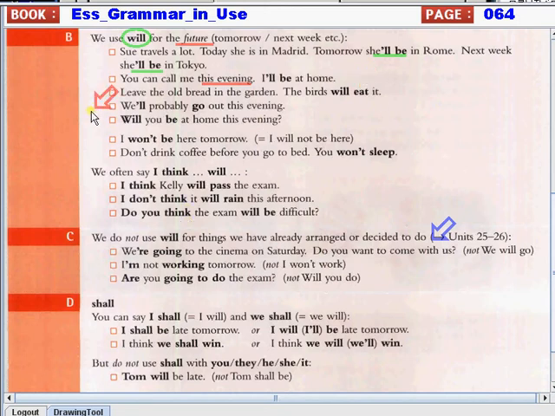Next, we'll probably go out this evening. We will probably go out this evening. Again, it happens in the future tense. So, this evening we will go out.